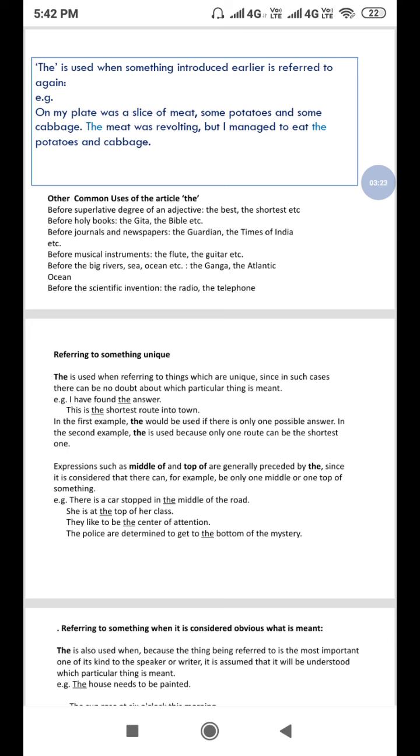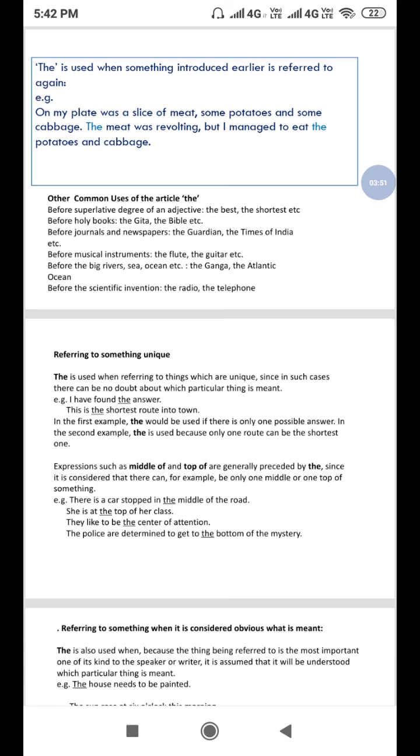We don't say the television, do we? We should say the telephone, but we don't use the before television, okay? So while referring to something unique, the is used when referring to something or things which are unique, since in such cases there can be no doubt about which particular thing is meant. For example, I have found the answer. You can say this is the shortest route into town.